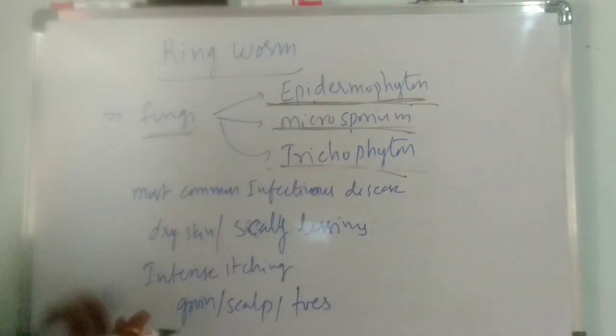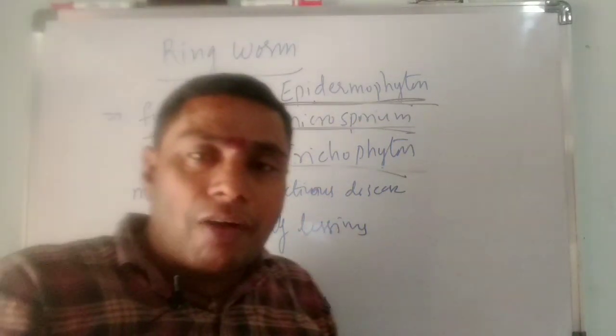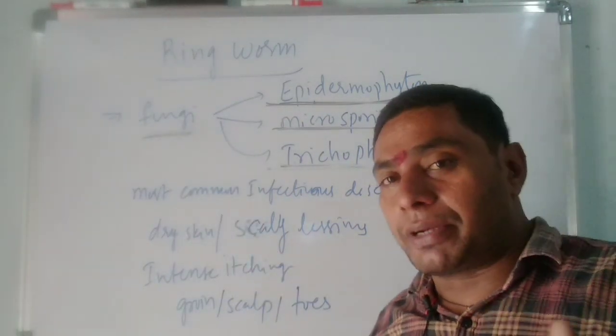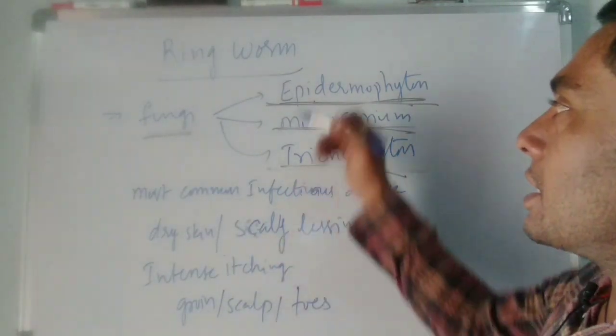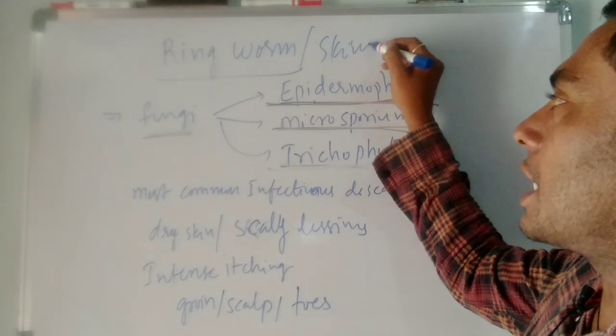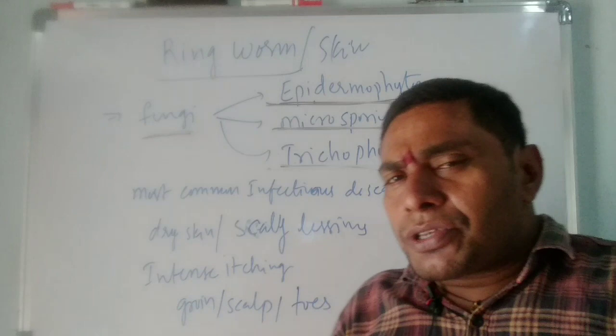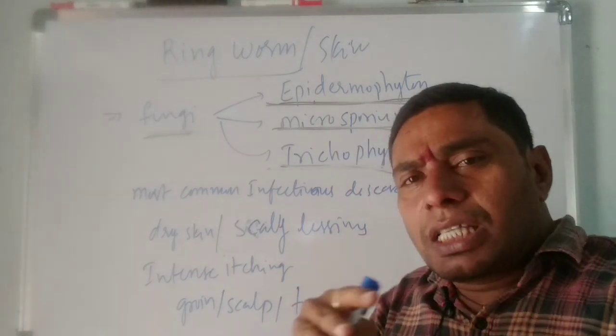These 3 fungi cause ringworm disease. Ringworm is a skin itching disease. It is a very common infectious disease in the tropical area.